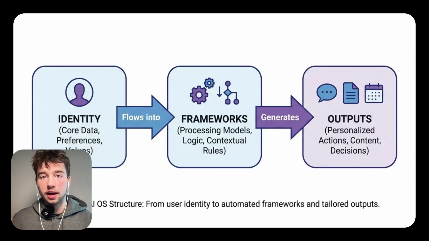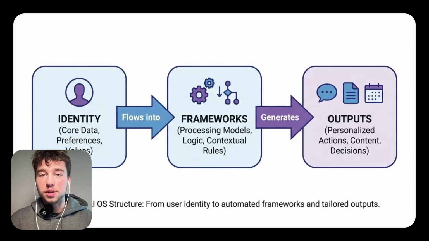So what is a personal AI operating system? Instead of treating AI as a tool you occasionally use, a personal AI operating system makes AI a part of how your business actually runs. You store your identity here: who you are, your goals, your business model and context, your frameworks. So these are your workflows, SOPs to create different assets in your business, content workflows, pricing logic, and then your outputs. So it stores every output it creates for you so it can learn and improve over time with context. And this is what ChatGPT does not have. So the AI agent just sits on top of that system and pulls from it automatically whenever you request something.